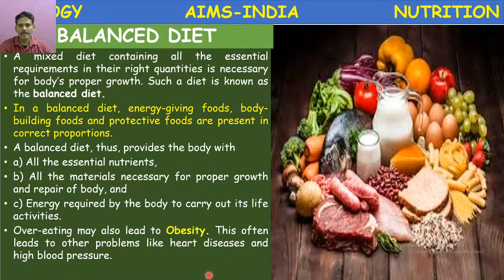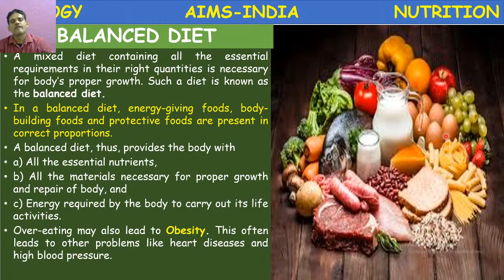So, a balanced diet. An egg is a balanced diet for a growing child. Every day, one egg and a glass of milk. Okay, so anything which consists of all the nutrients in required proportion is called a balanced diet.